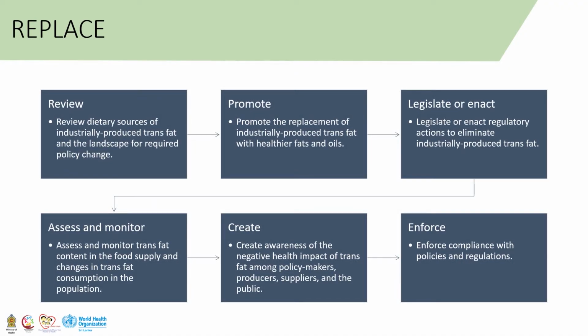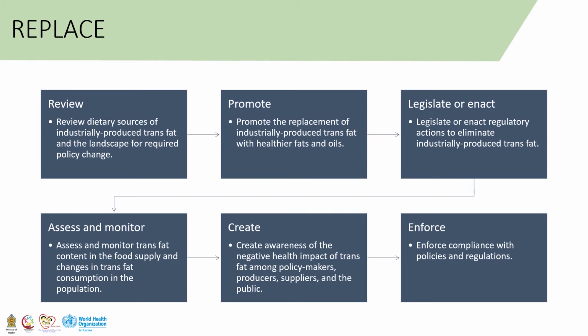The R stands for review, where we review the dietary sources of industrially produced trans fat and the landscape required for policy change. P stands for promoting the replacement of industrially produced trans fat with healthier fats and oils. L is for legislation and enacting regulatory actions to eliminate industrially produced trans fats.